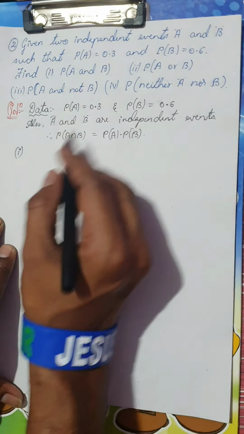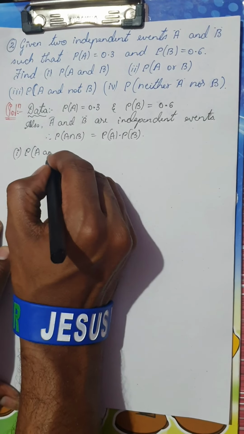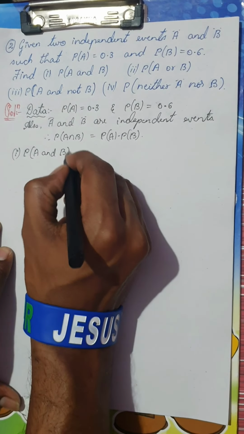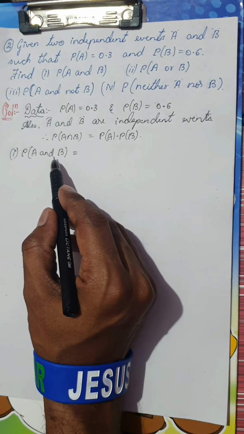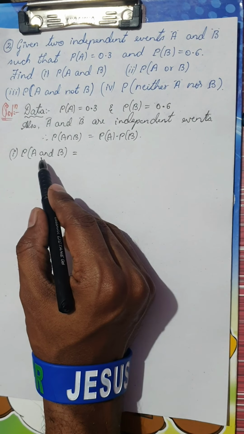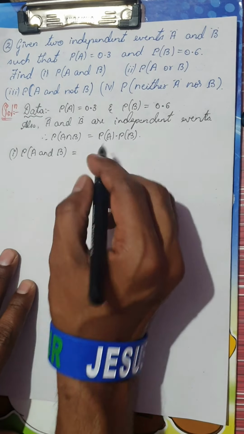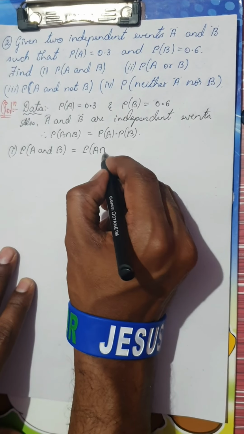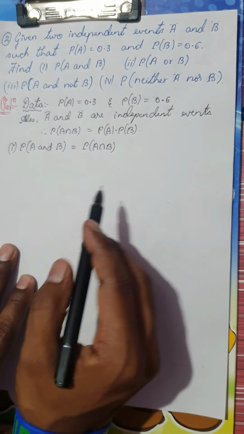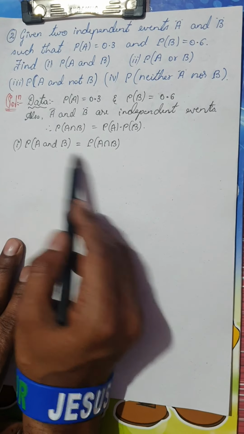What we want is probability of A and B. While explaining the definitions of probability, I've already told you, whenever you come across probability of A and B, it is always probability of A intersection B. Remember, probability of A and means intersection, or means union.